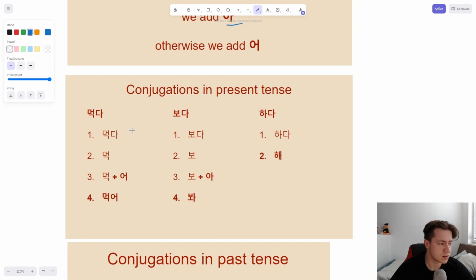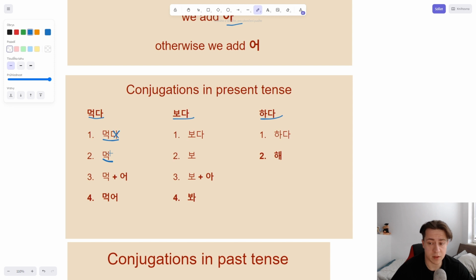Let's look at this. Here we have three verbs: 먹다, 보다, 하다. They mean to eat, to watch, and to do. Here we have the steps of how to conjugate things. We are starting with 먹다. The first thing we need to do while conjugating is always remove da. So we are left with 먹.